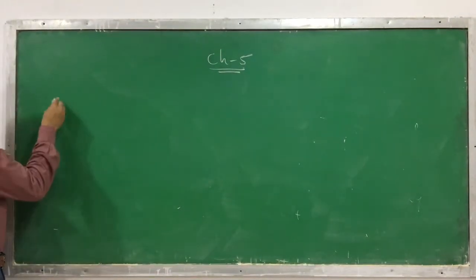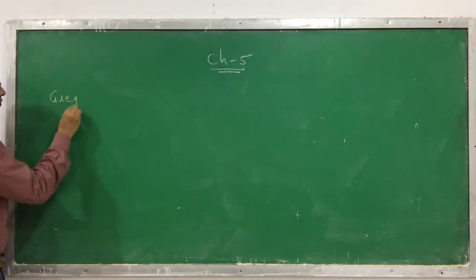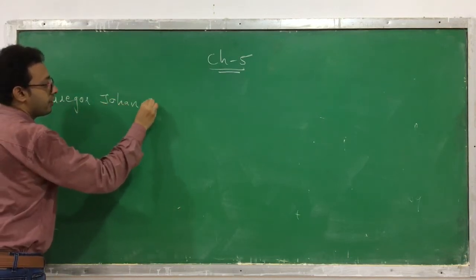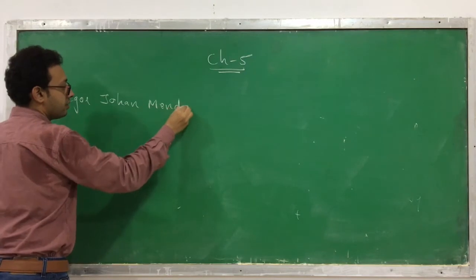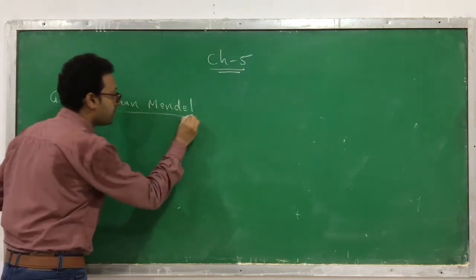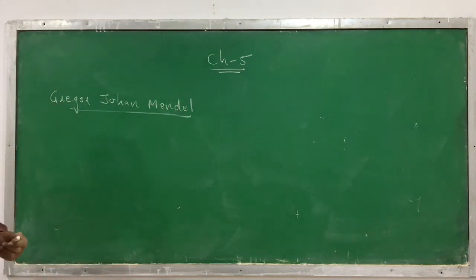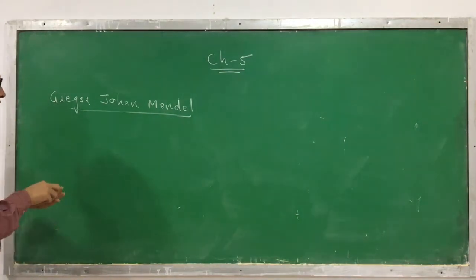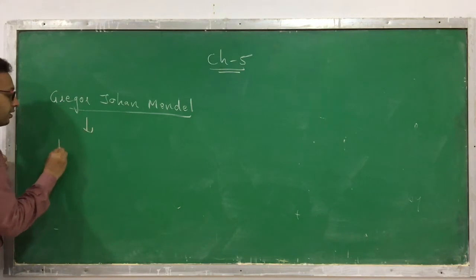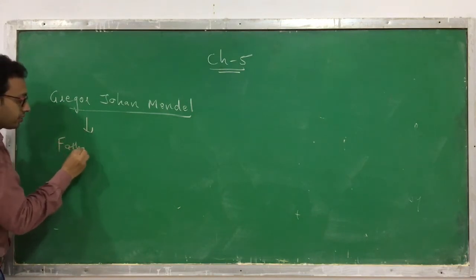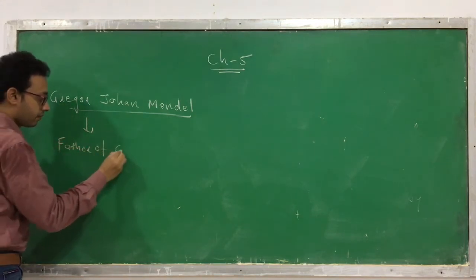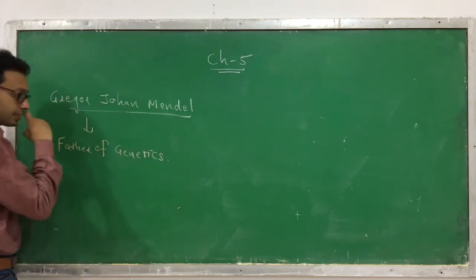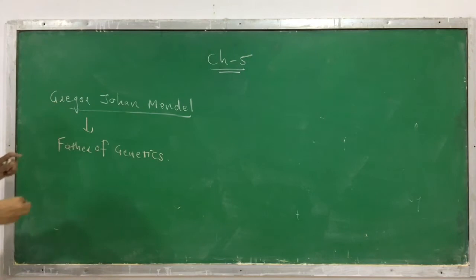So this is the name of a scientist, Gregor Johann Mendel. This person started the experiments of heredity and variation scientifically. That's why we call this person the father of genetics. This person is considered the father of genetics.